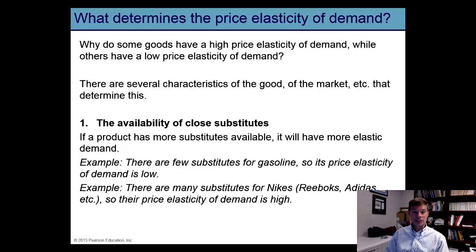Just the opposite, gasoline is an example of a good that does not have many substitutes. Most of us have vehicles that will only run on gasoline. Since gasoline does not have many substitutes available, consumers cannot be particularly sensitive to the price of gasoline. And so as a result, the price elasticity of demand for gasoline tends to be relatively inelastic. But if you consider Nike shoes, they have many close substitutes available. For example, shoes by Reebok or Adidas. As a result, consumers are relatively sensitive to the price of Nikes because there are many substitutes available.